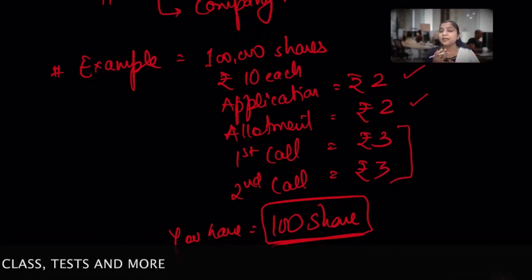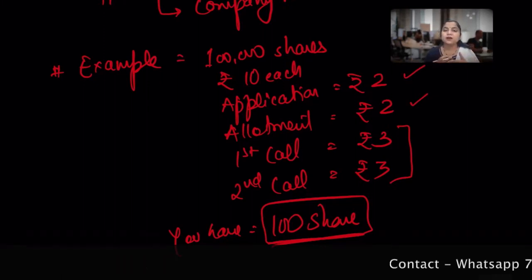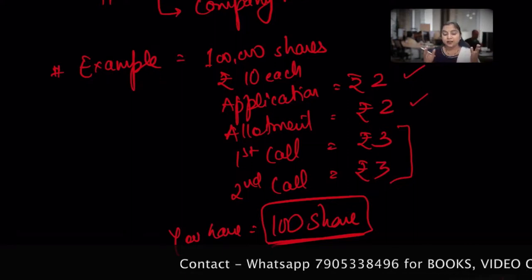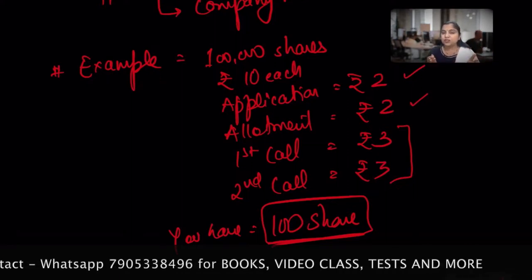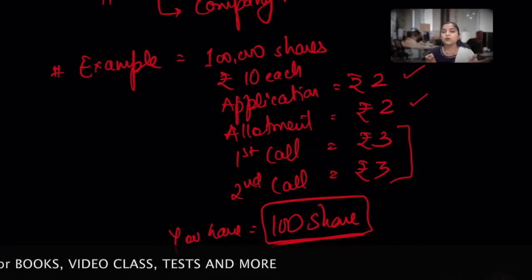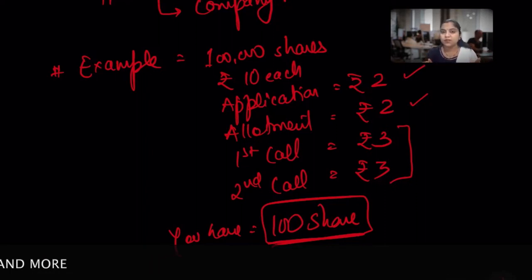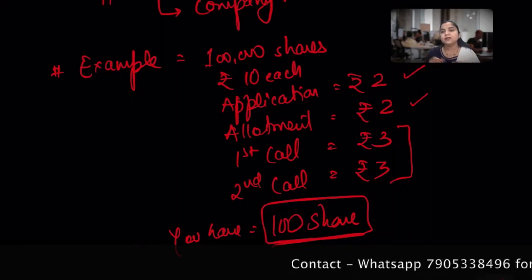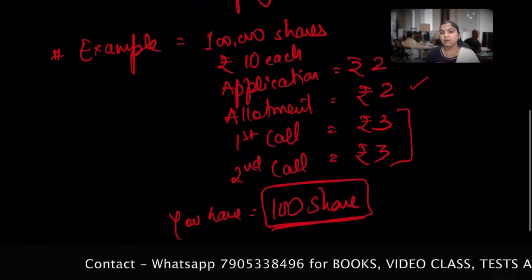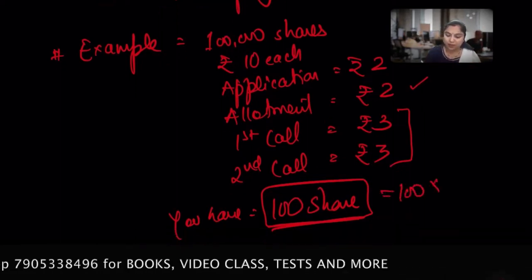You have no right to any dividend. You have no right to say anything in company matters, and as your shares have been forfeited and you are no longer a member of the company, it will definitely reduce the share capital of the company by this amount. By what amount? By face value.